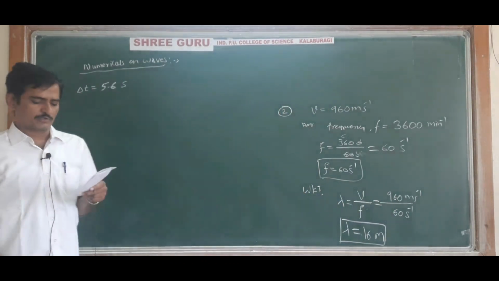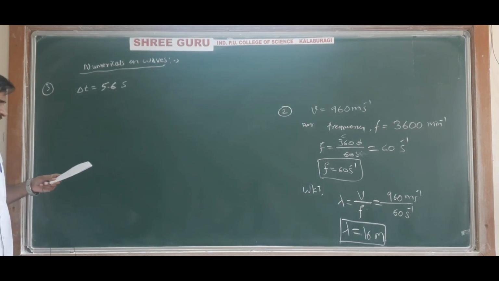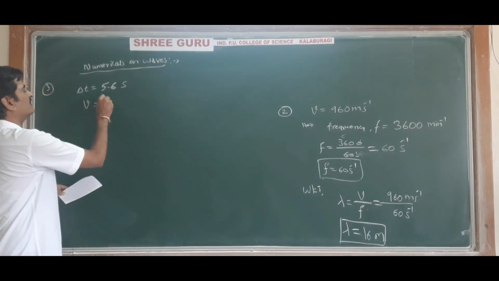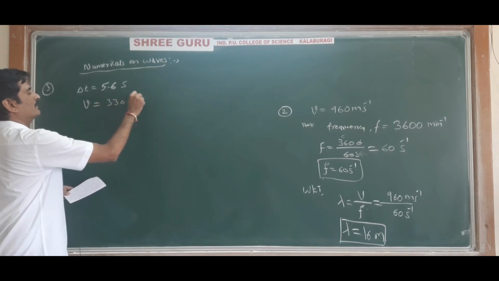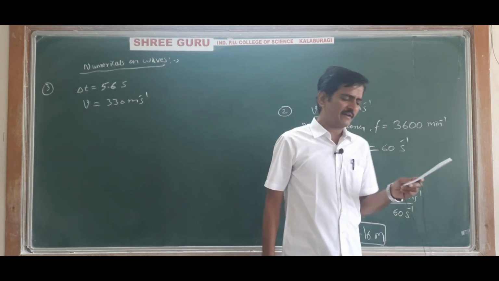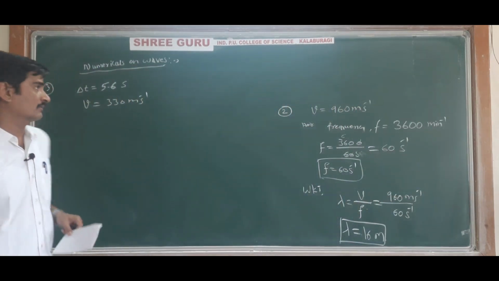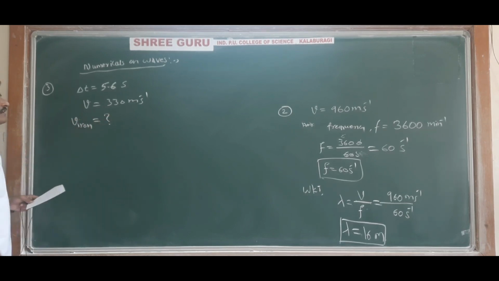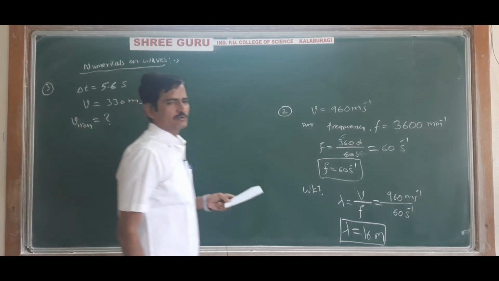Okay, next, continue the question. If the velocity of sound in air is 330 meter per second, find the velocity of sound in iron. Velocity of sound in iron rod is question mark.